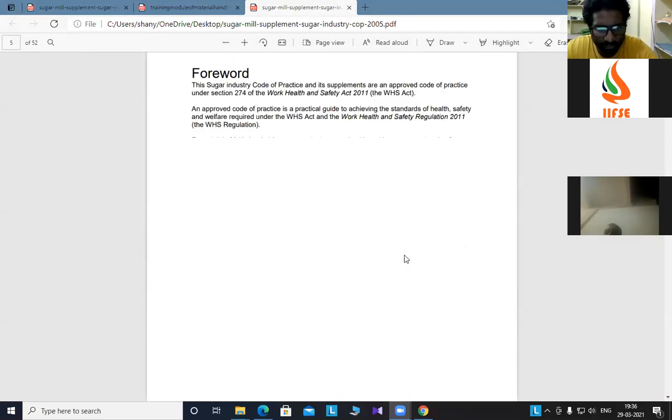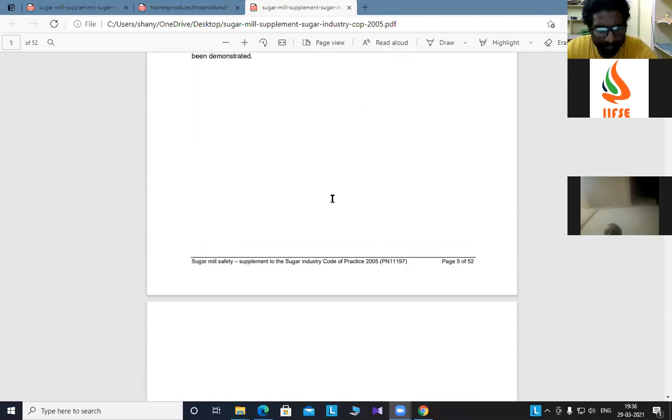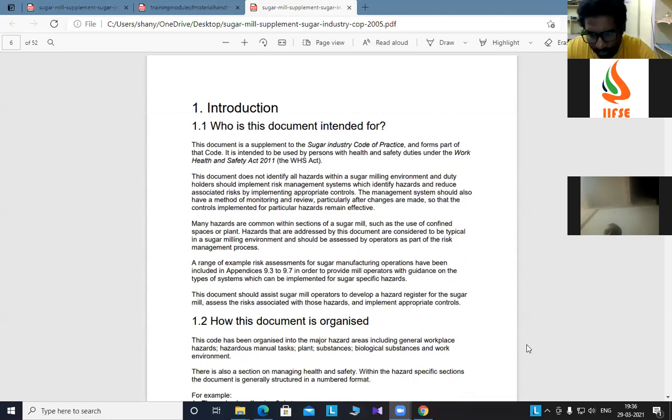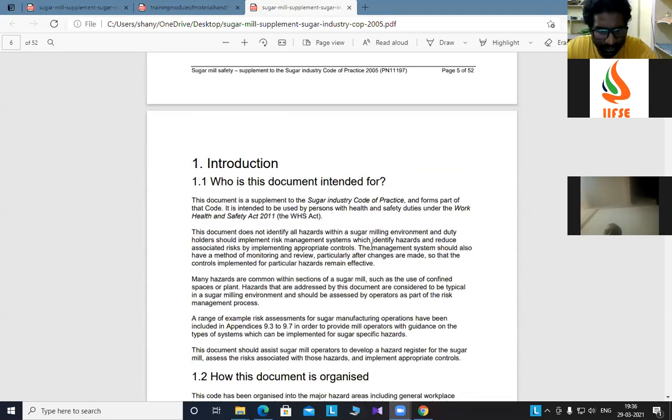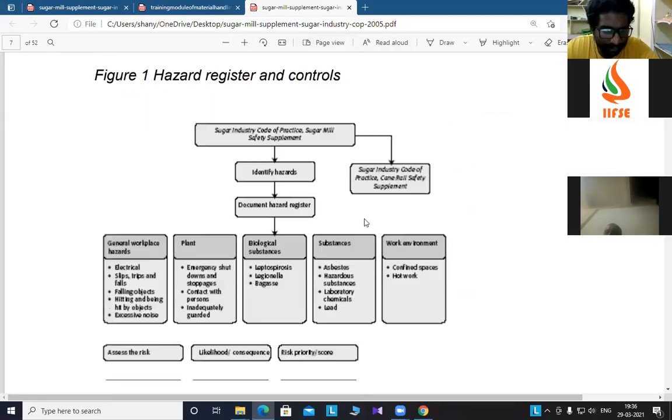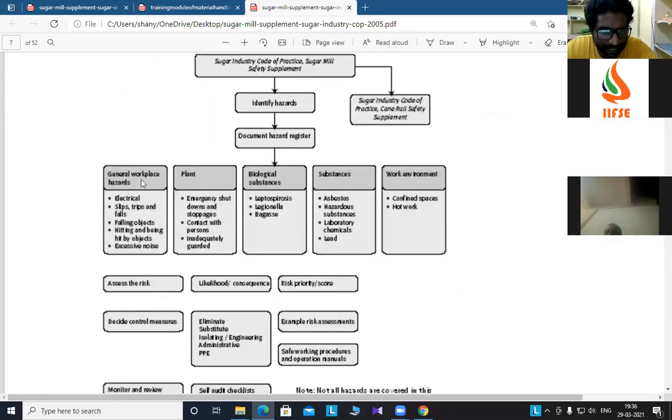You can have a lot of safety related to the sugarcane industry. This one I'll discuss with you in the next class. This is the basic core concept. I'll zoom it. See, what are the different types of hazards? General workplace hazards, plant, biological substances, work environment. These are different kinds of hazards associated with the sugarcane industry.